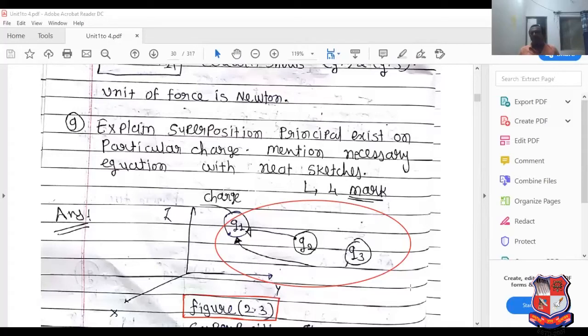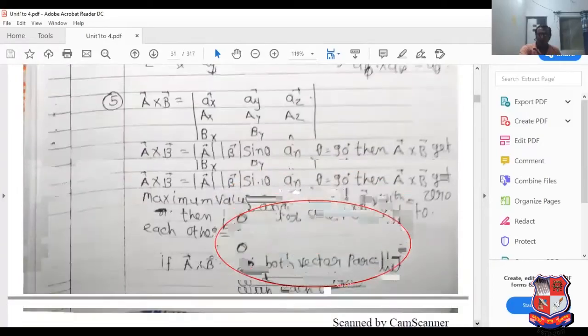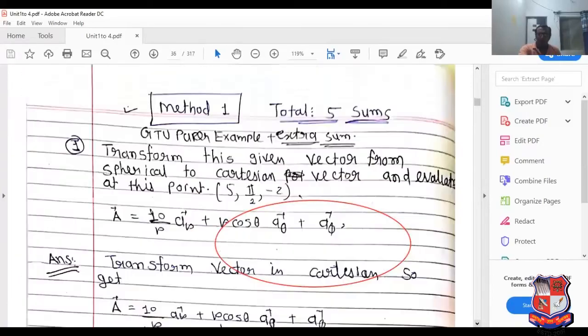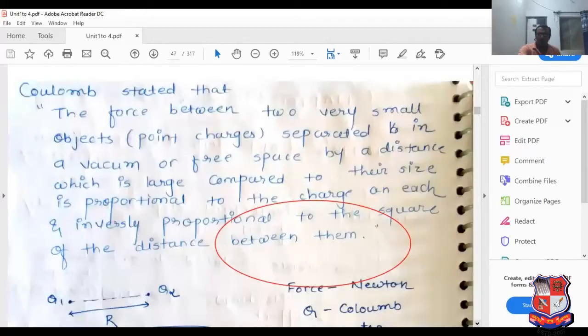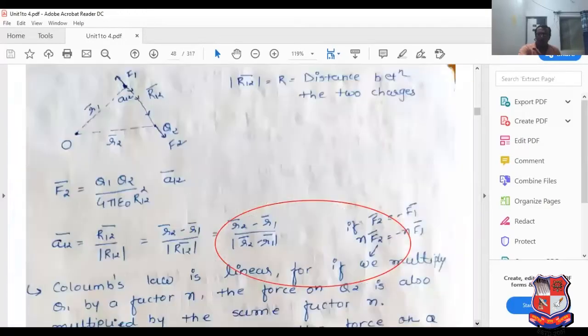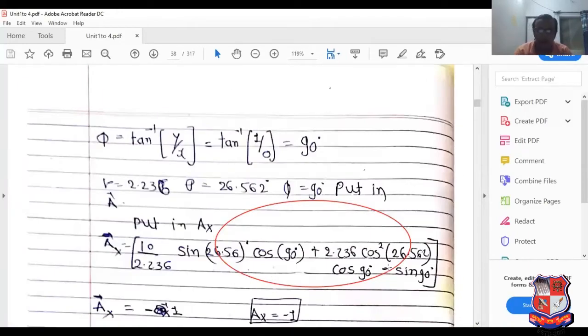So determine the force based on the individual charge and, based on that, determine the distance. See this. I have explained it.